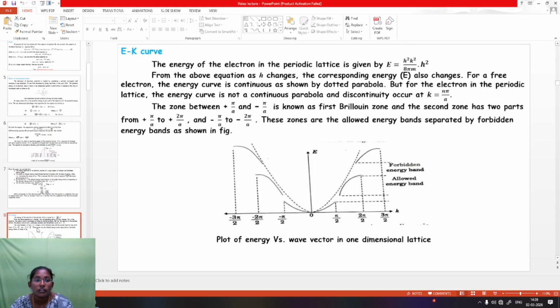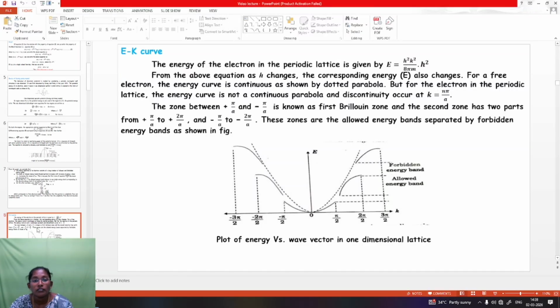Next we are going to see the E-k curve. The energy of the electron in a periodic lattice is given by E = h²k²/8π²m. From the above equation, as k changes, the corresponding energy E also changes. For a free electron, the energy curve is continuous, as shown by the dotted parabola. But for the electron in a periodic lattice, the energy curve is not a continuous parabola, and discontinuity occurs at k = nπ/a.